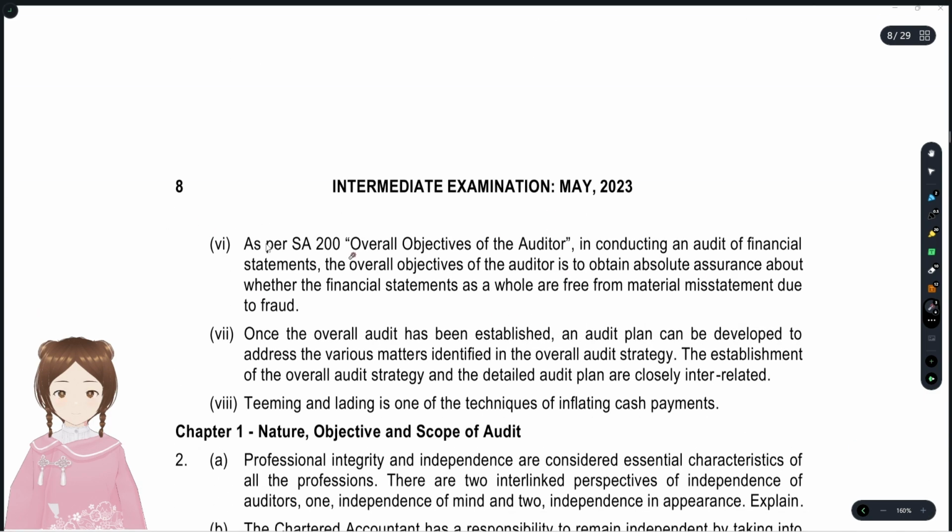Incorrect. As per SA 200, the overall objectives of the audit in conducting an audit of financial statements, the auditor is to obtain absolute assurance. No, it is a reasonable assurance. So this is also incorrect. It's not an absolute assurance, it's reasonable assurance.